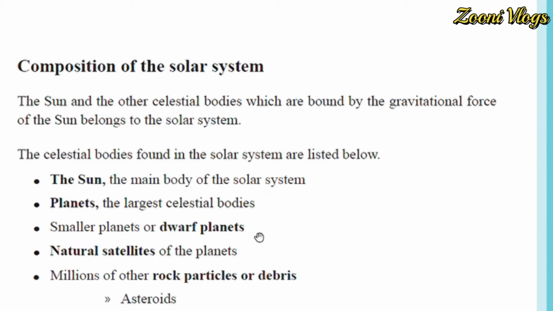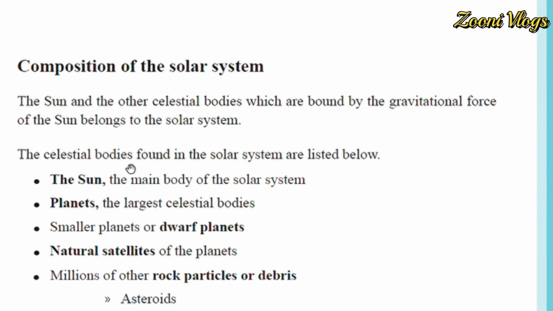Now you can see in this picture, I will show a picture. There are many planets around the sun. So these are the celestial bodies which are bound by the gravitational force of the sun. The sun is the leader of the solar system. Now we are going to talk about the celestial bodies found in the solar system, listed below.